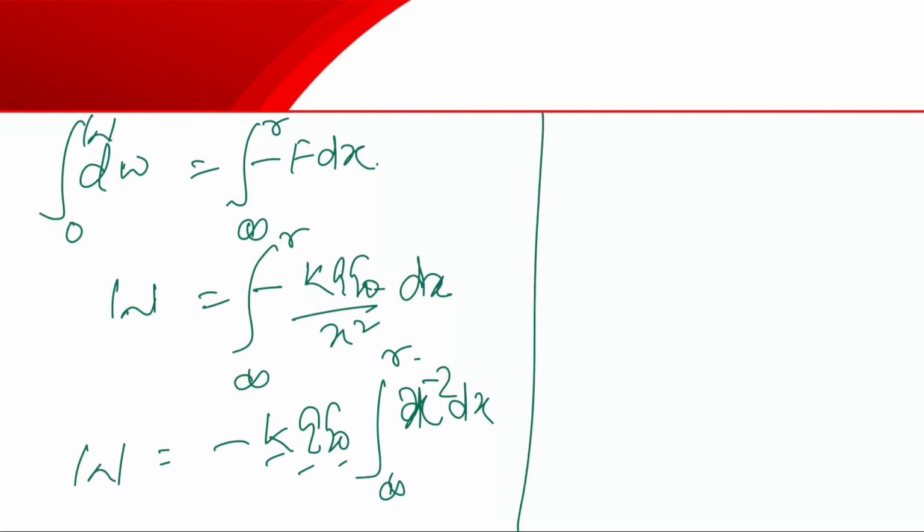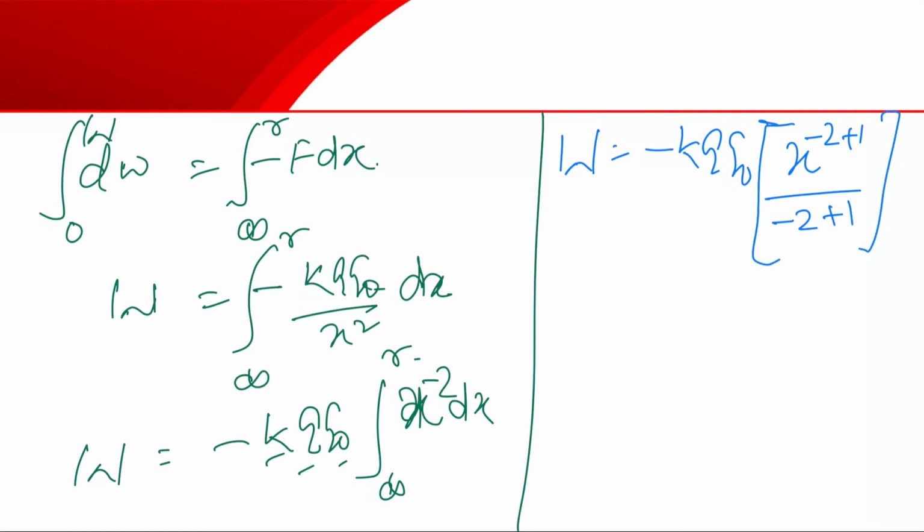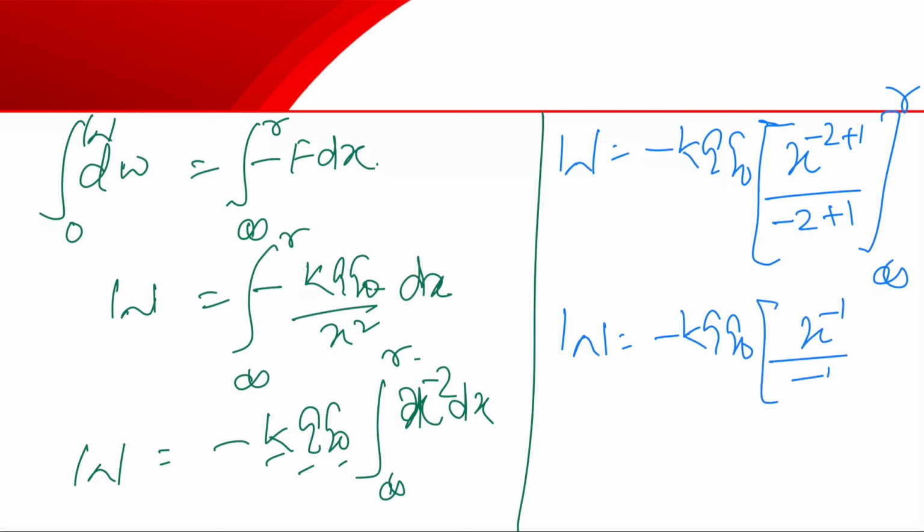If you integrate it, W equals minus k Q Q naught times x to the power minus 2 plus 1 by minus 2 plus 1, with limits infinity to r. So we can write W equals minus k Q Q naught times x to the power minus 1 by minus 1, limits infinity to r.